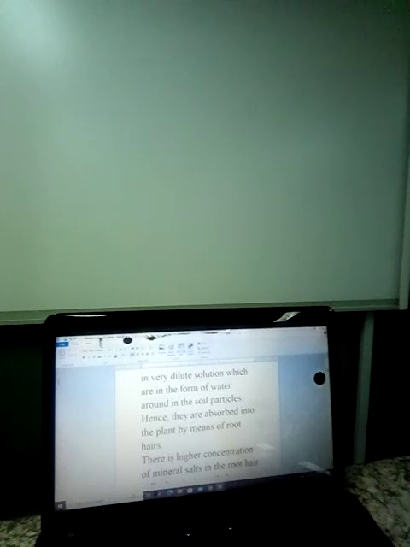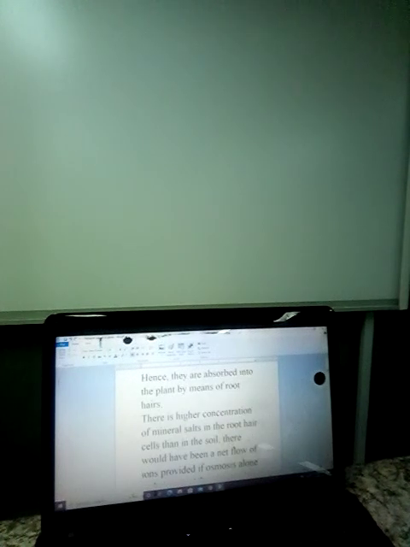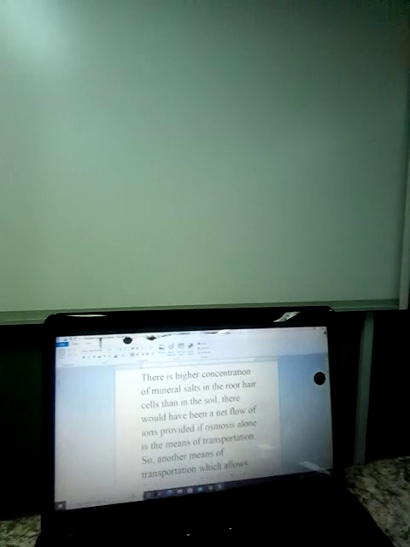So there is a higher concentration of mineral salts in the root hair cells than in the soil. The reason for this is that they are being moved up, and at a point the concentration becomes even higher than what you have in the soil.